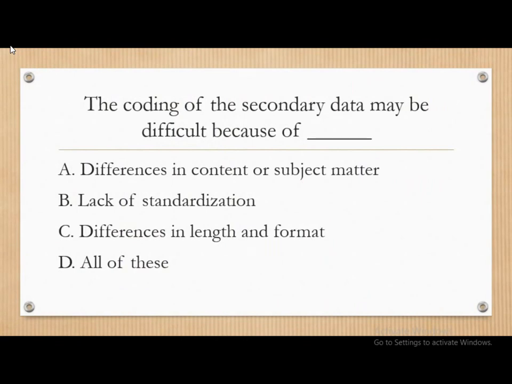Next question. The coding of the secondary data may be difficult because of following: differences in content or subject matter, lack of standardization, difference in length and format, all of the above. And the correct answer is all of the above. That is differences in content or subject matter, lack of standardization, and difference in length and format.